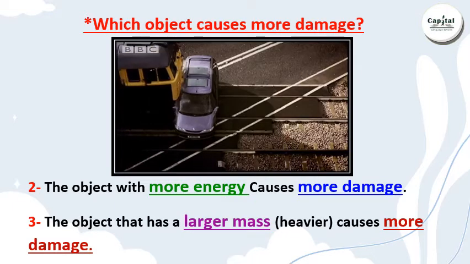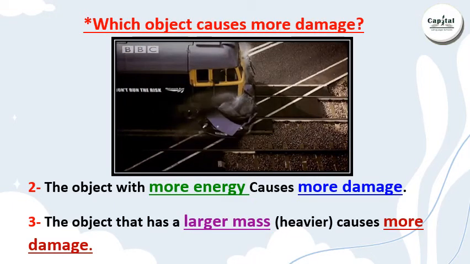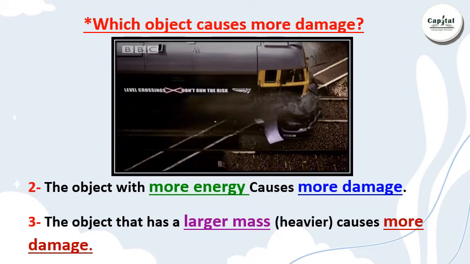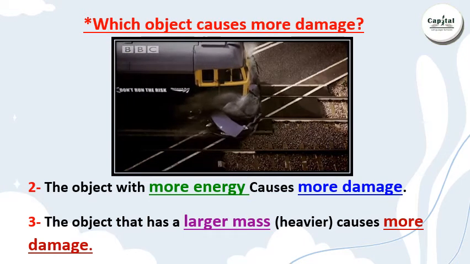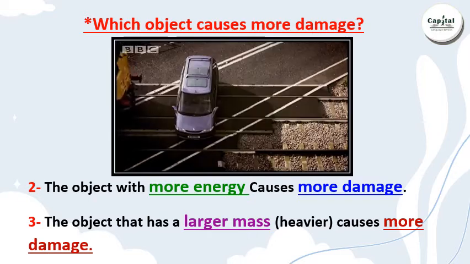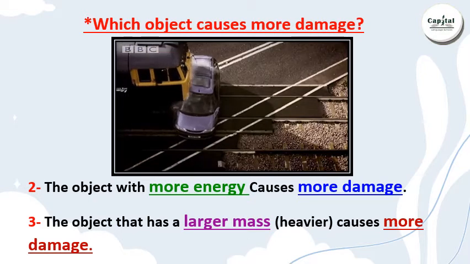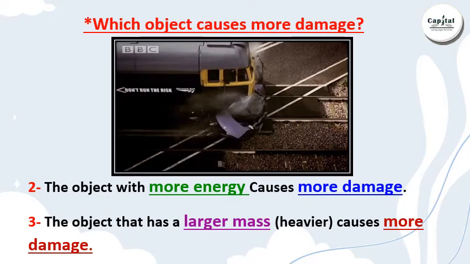And what about the mass of the train? Large or small mass? Large mass. So, the object that has larger mass, or is heavier, causes more damage.